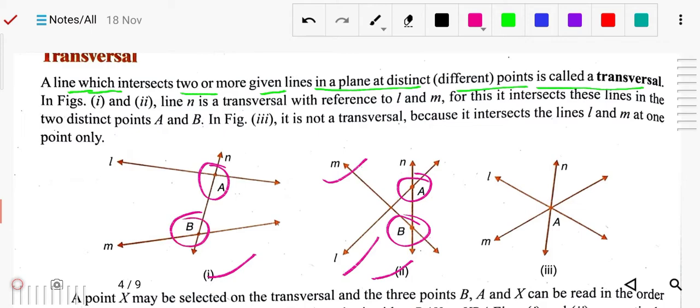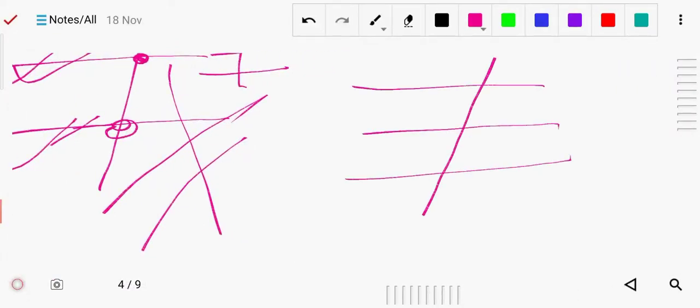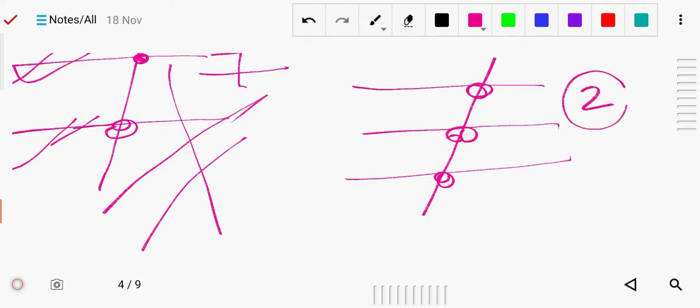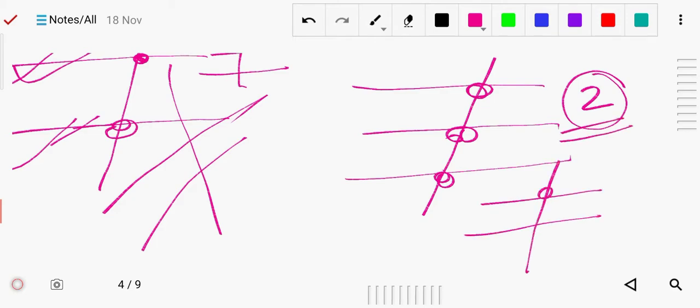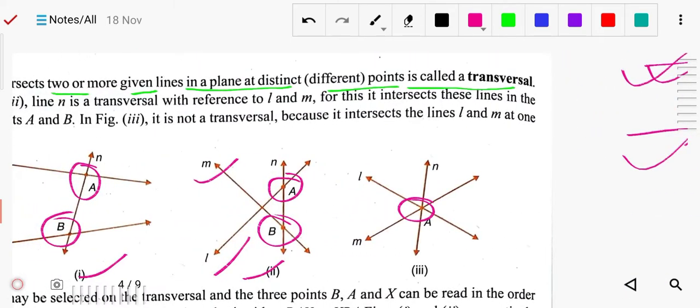Why? Because it is not intersecting two or more lines. It's a simple logic: if two lines or three lines are there, and any line is crossing, it should intersect at some points. If two lines are there, it should intersect at least two. If three or four lines are there, it is more than two, but it should not be less than two. But here in this example it intersects only at point a, not more than one point. So for a transversal it should intersect at more than one point.